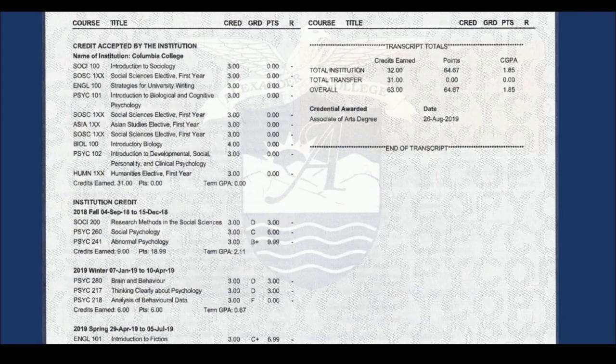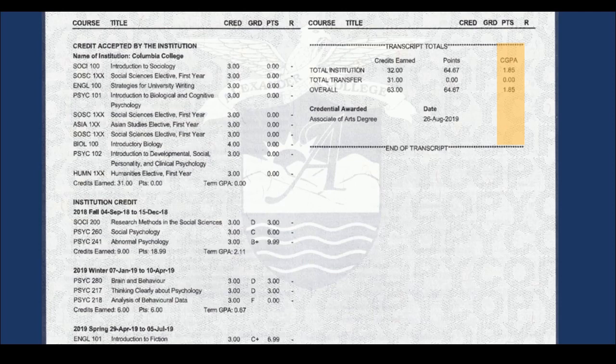On the bottom of your official transcript, you will see the record totals. You will notice that this section includes totals for credit earned at Alexander College and credit transferred to Alexander College. You will also notice the acronym CGPA, which means Cumulative Grade Point Average. This is the cumulative, or combined, or average result of all terms.